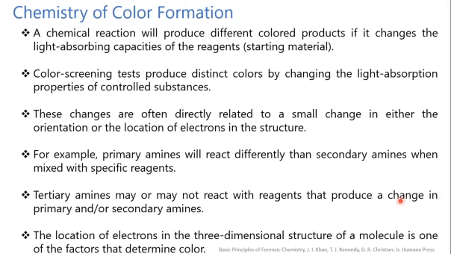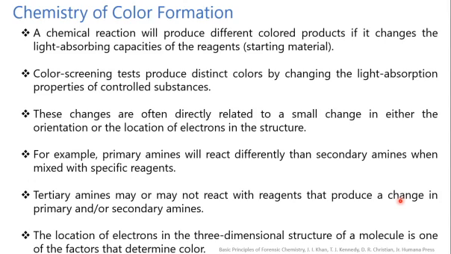So these changes are often directly related to a small change in either the orientation or the location of the electrons in the structure. For example, primary amines will react differently than secondary amines when mixed with a specific kind of reagent. Tertiary amines may or may not react with reagents that produce a color change in primary and secondary amines. The locations of electrons in the three-dimensional structure of the molecule is one of the factors that determines the color.